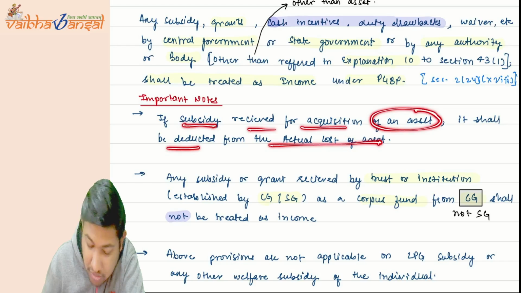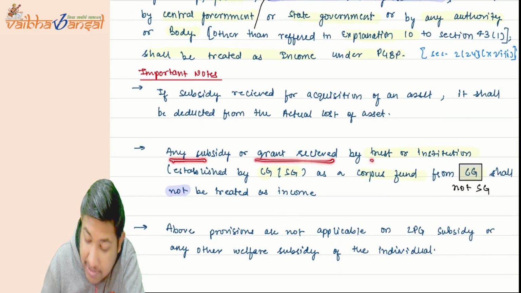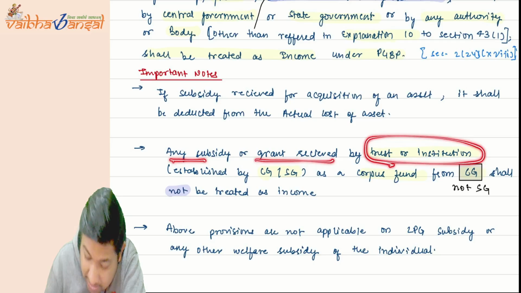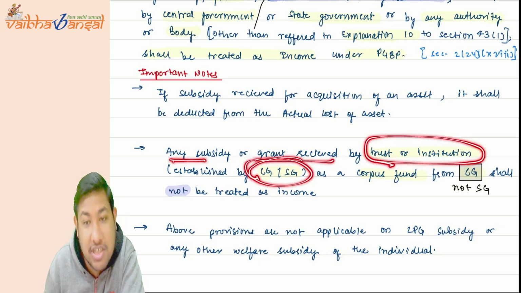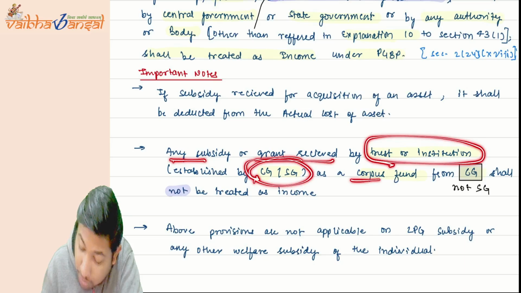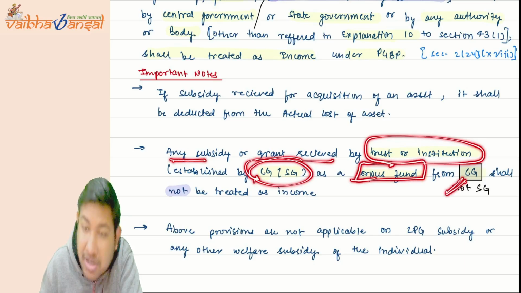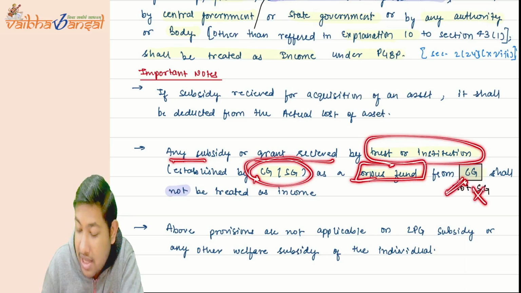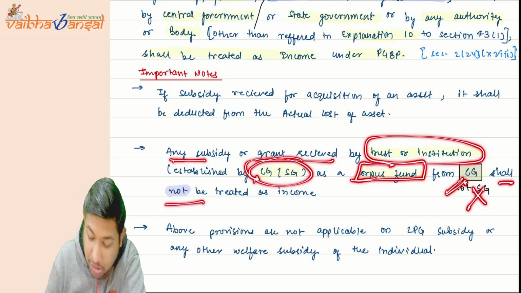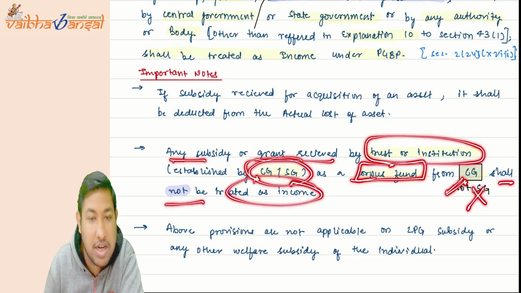Some important notes: if the subsidy is received for acquisition of any asset, it shall be deducted from the actual cost. Any subsidy or grant received by a trust or institution established by the central government or the state government, but the corpus fund received from the central government only, not the state government, shall not be treated as income.